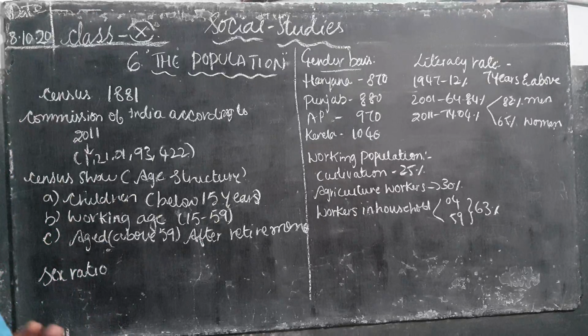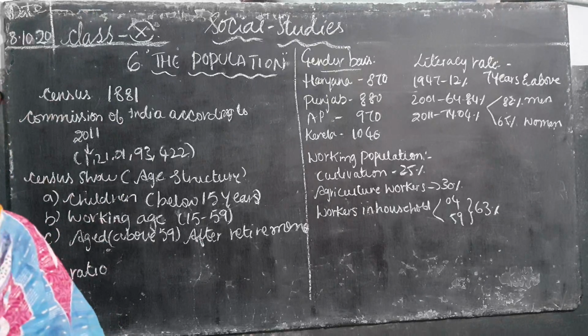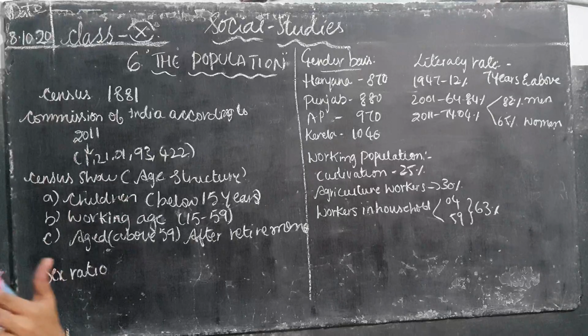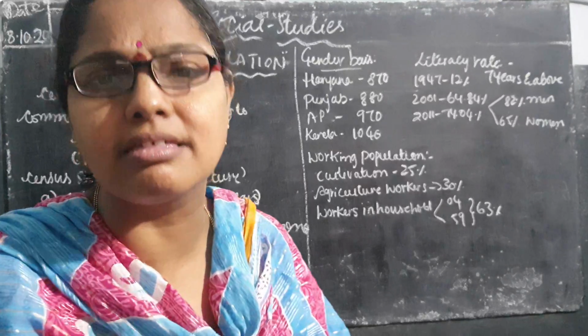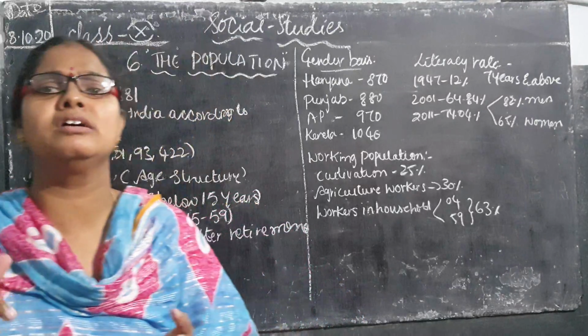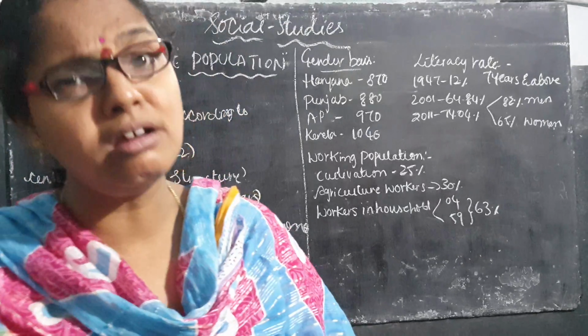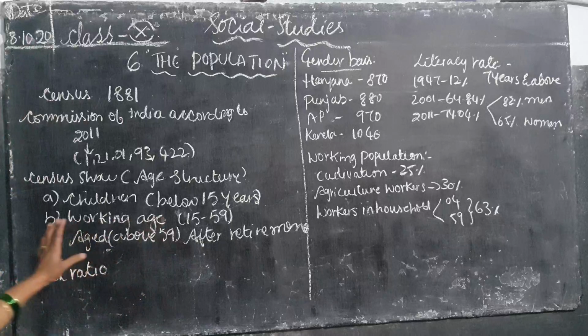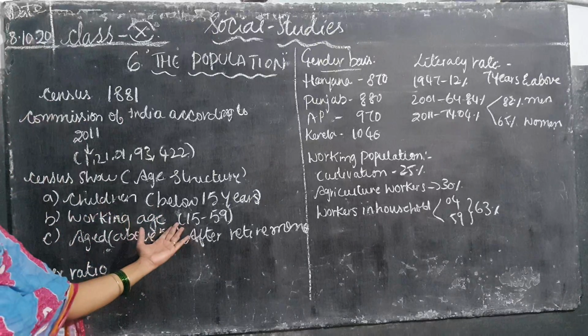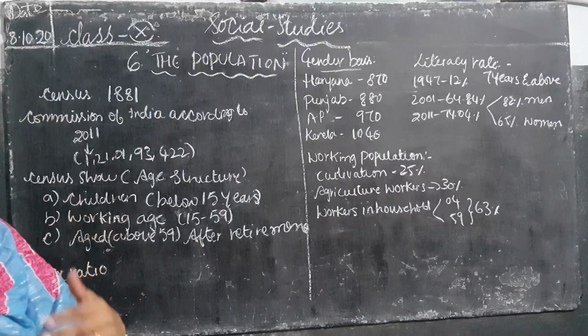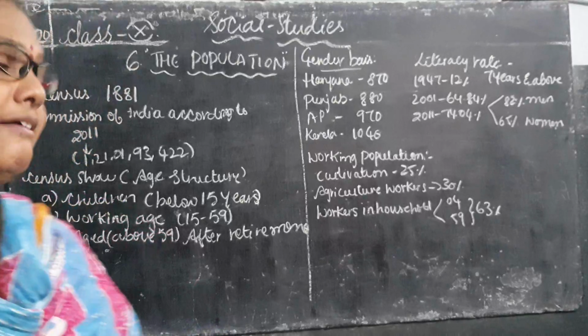Now your age group is between 14 to 15 years. So you are depending upon whom, children? You are depending upon your parents for clothing, for food, for shelter, for education, for each and everything. You are below 15 years, so you will be totally depending upon your parents for your livelihood.